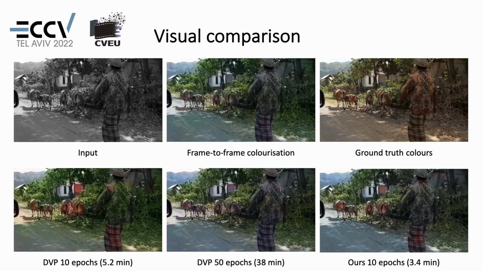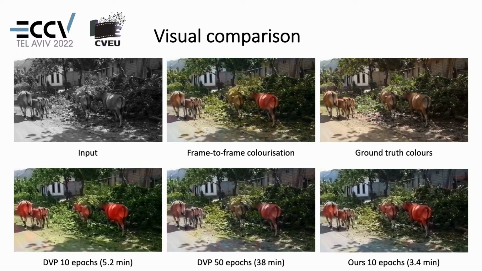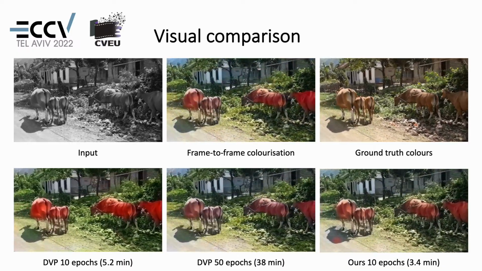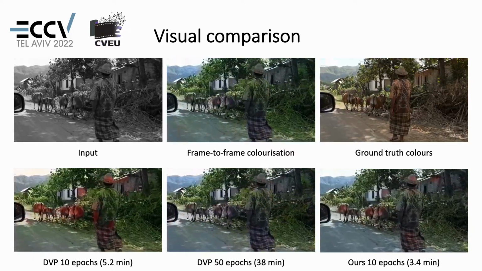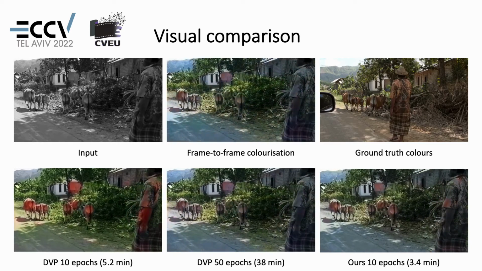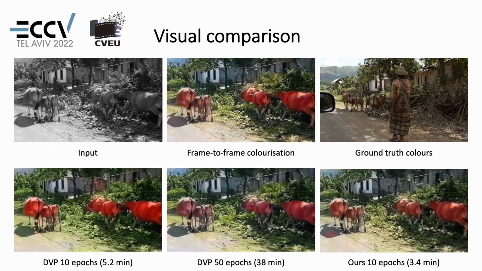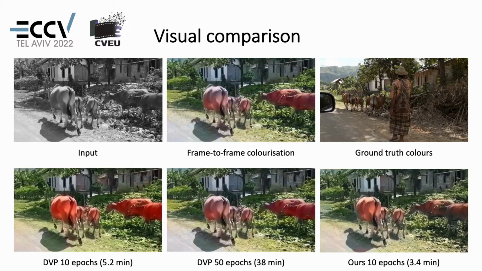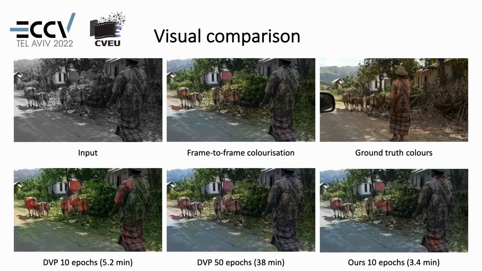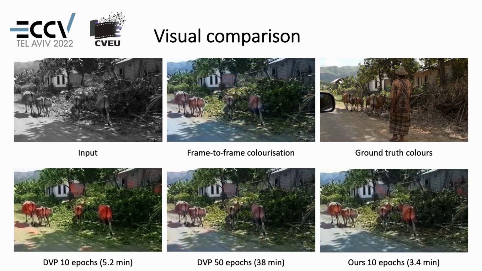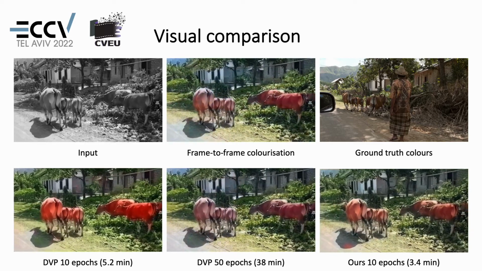Finally, in this visual comparison, we have the processed frames, shown as frame-to-frame colorization, and three different stabilization methods: DVP trained for 10 and 50 epochs, and our method. As we can observe, our method achieved better fidelity and perceptual quality than the original DVP for 10 epochs, while taking less processing time. And the original DVP, trained for longer, takes approximately 38 minutes for training 50 epochs, but fails to generalize to multiple scenes, overfitting the processed frames.